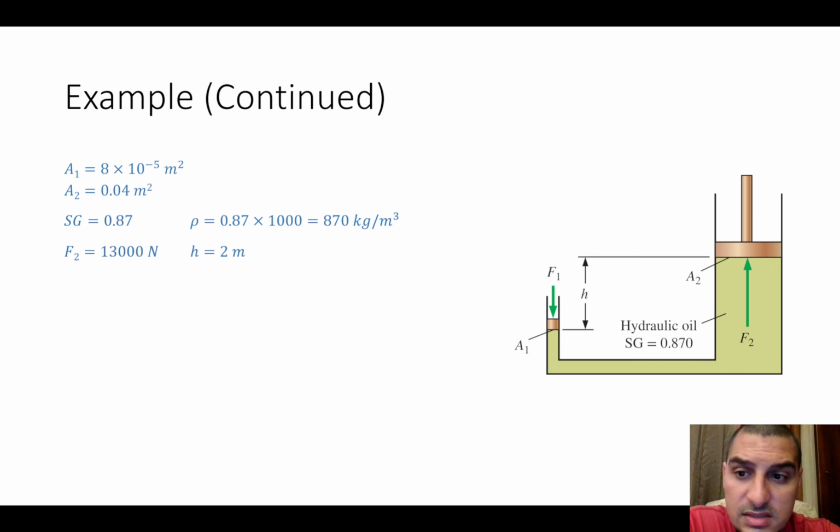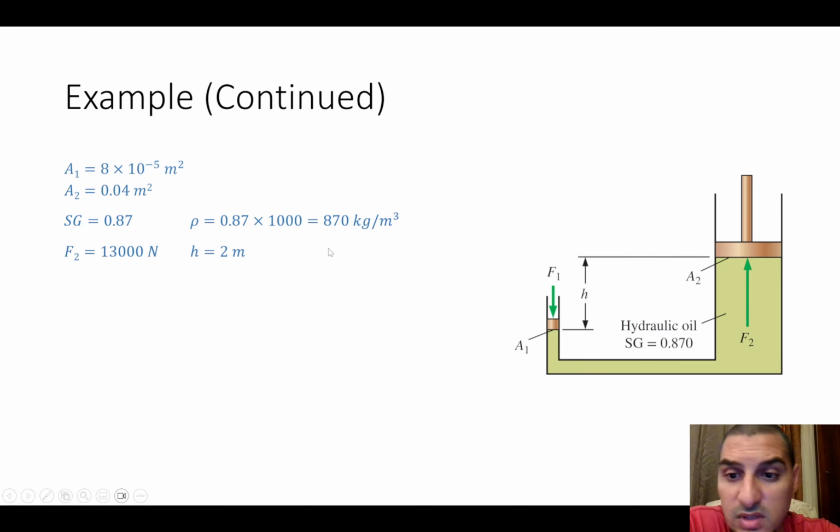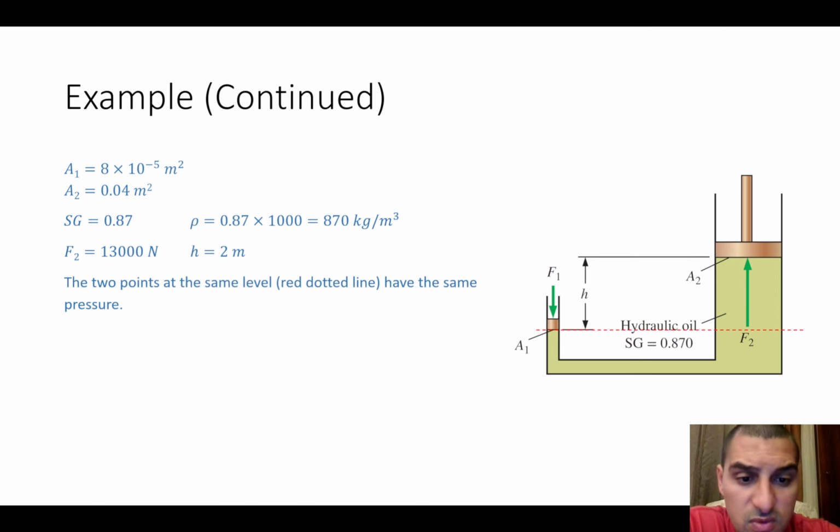The second case is similar, but instead of having the two pistons at the same height, we will have a height difference of 2 meters. So what we are going to do is the same. We are going to apply the same law, and we have to apply it to 2 points at the same elevation. So it's going to be applied to this point and this point.